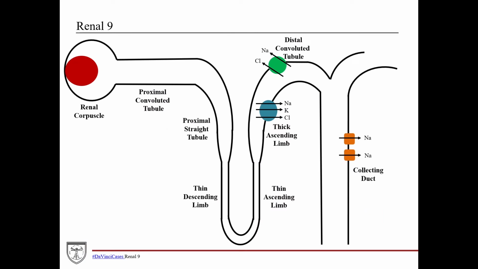If we look at this figure here, this is a simple diagram of the nephron. You have your afferent arteriole here, and then you have your efferent here. And so the blood gets filtered here, obviously, in the renal corpuscle and the glomerulus. And so then it gets filtered through, and then you have your urine here. And remember that your nephron is responsible for essentially controlling your electrolyte and fluid balance. And so you have a lot of reabsorption, obviously, that happens in the proximal convoluted tubule, but then you have some as well that happens in these other segments.